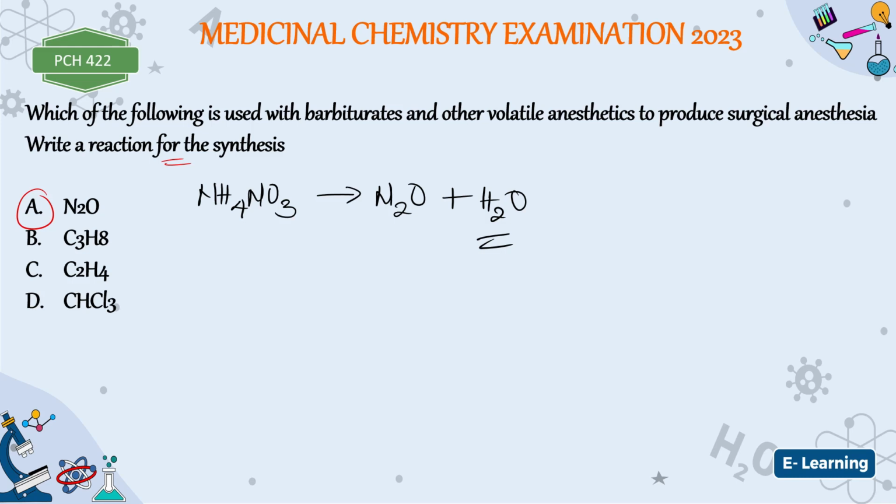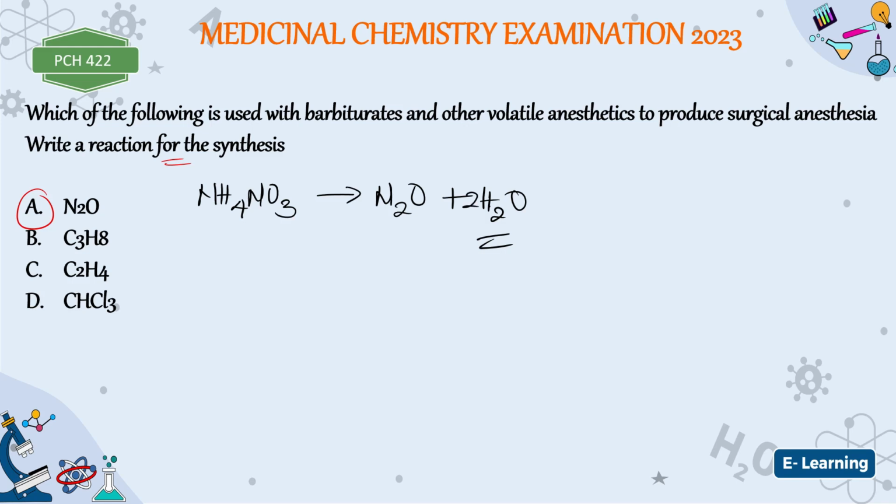But the equation is not balanced. How do we balance this equation? You can put two. Are you sure it's not HNO3? You might actually be right. So we have two molecules of H2O here. This is one of the methods for the synthesis.